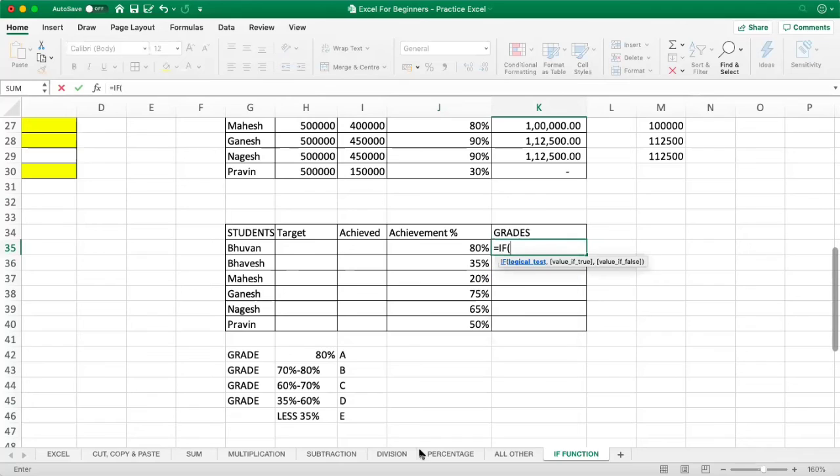Equal to IF, the first condition is anything above 80. If the achievement is greater than 80, he should get grade A. I simply say A. Okay, anything above 80 should be grade A. Then check for the second logical test: anything above 70%, he should be B. Anything between 70 to 80, he should be B.